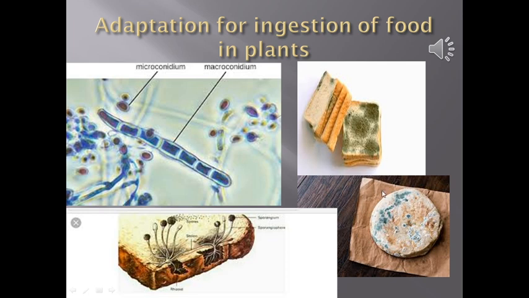This is fungus. It is a plant which does not have chlorophyll. So, for its requirement of nutrition, it will grow on these foodstuffs and absorb its nutrition from the starch which is present inside them. It has root like fibers which enter into the food and take up the nutrition from there.